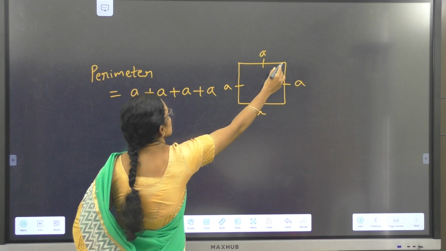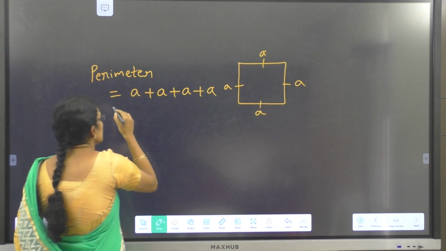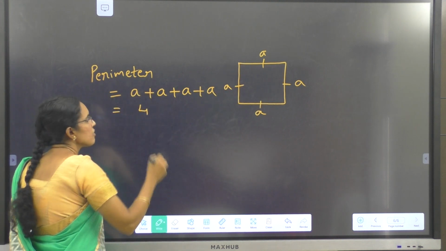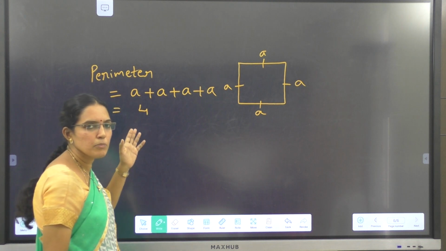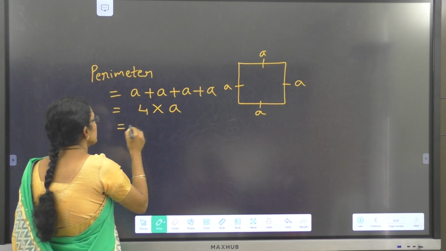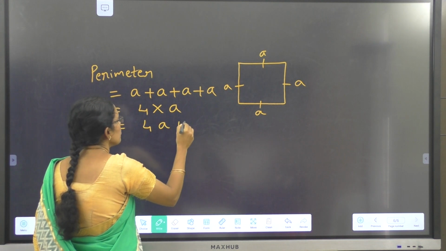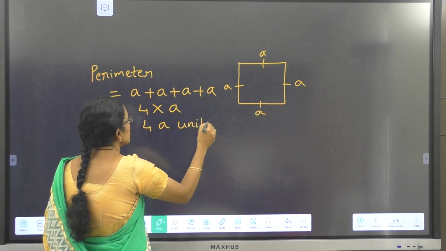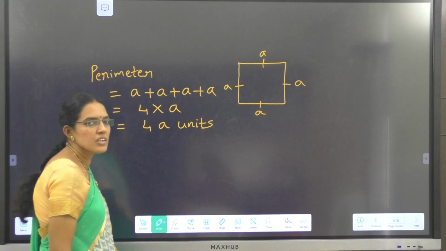Repeated addition is nothing but multiplication. That is 4 into A, or 4A units. This is the formula we use for the perimeter of a square.